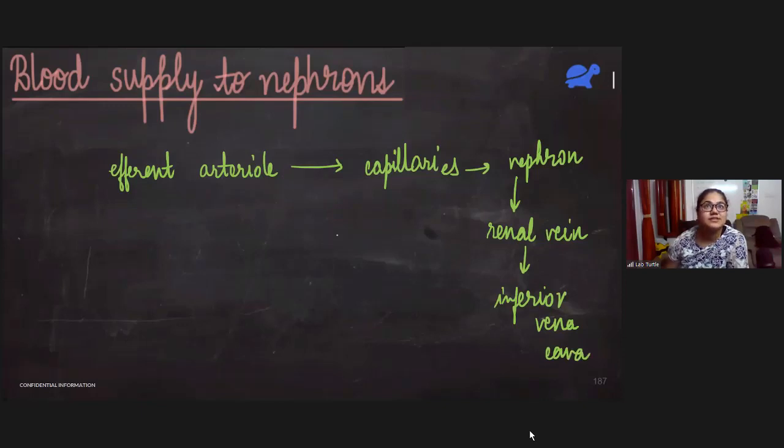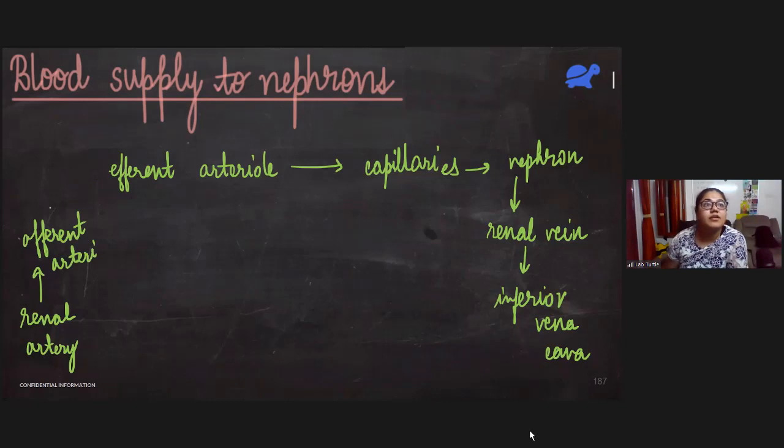Alright, so this is how blood is supplied to the nephron. I can just add here, it actually comes from the renal artery. Renal artery goes to the afferent arteriole.